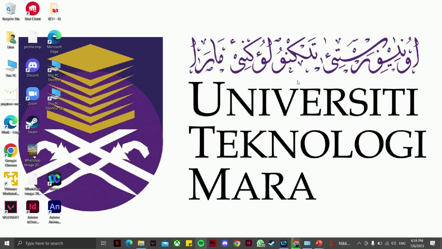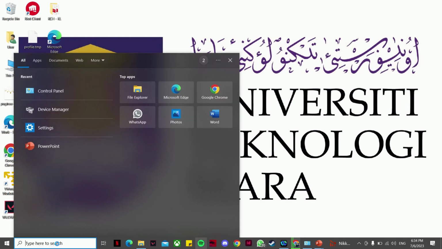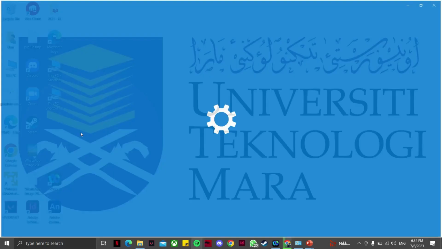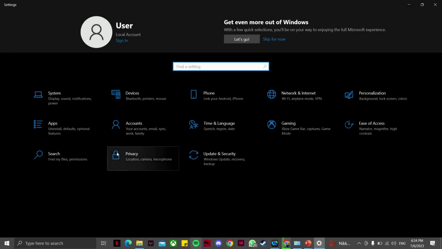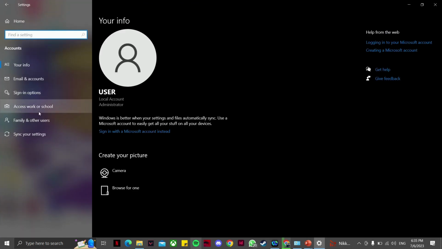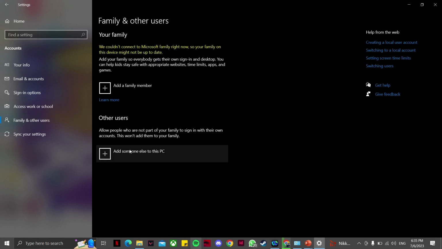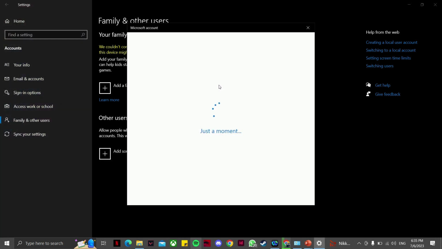So next I will demonstrate how to create a user account. First we go to the search bar and search Settings. After that we click on Accounts and then we click on Family and other users. Then we choose to add someone else to this PC.